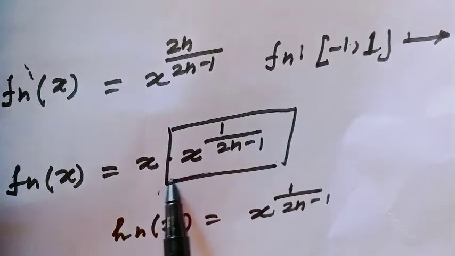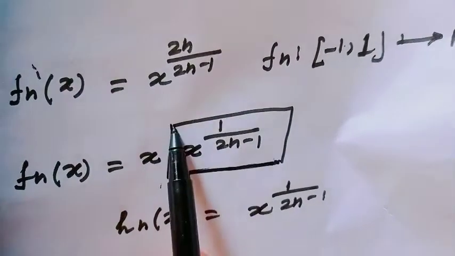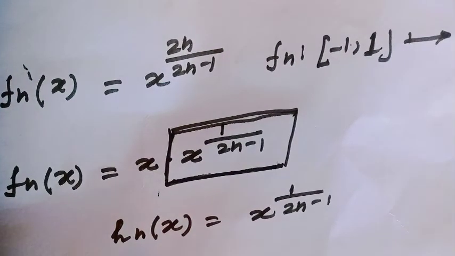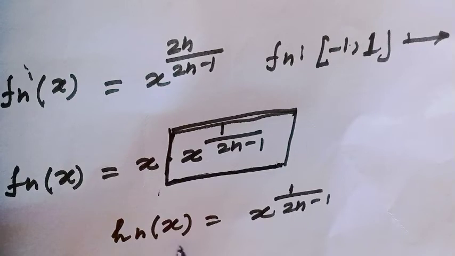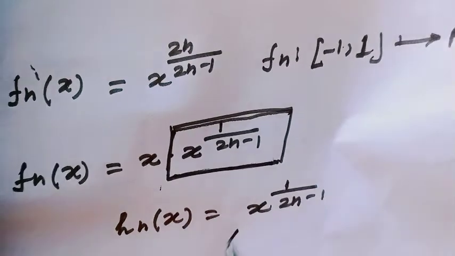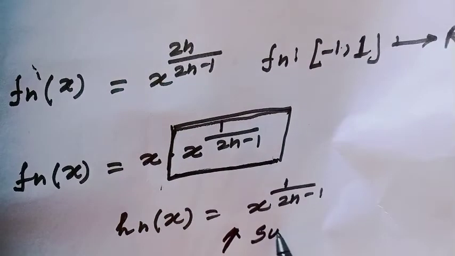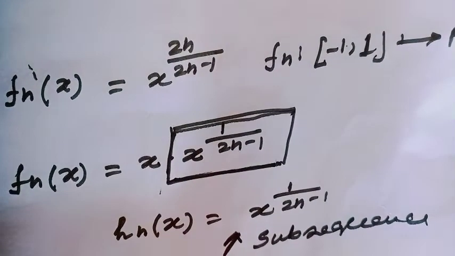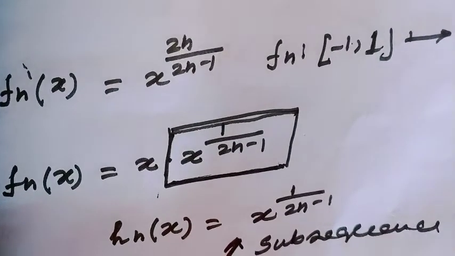And notice, at first consider this part. Consider this as S_n(x), S_n(x) equals x to the power 1 over 2n minus 1. And this is actually a subsequence of the sequence x to the power 1 over n.